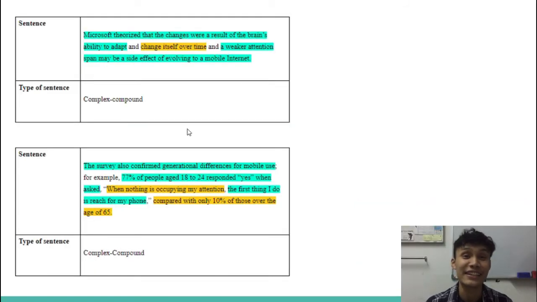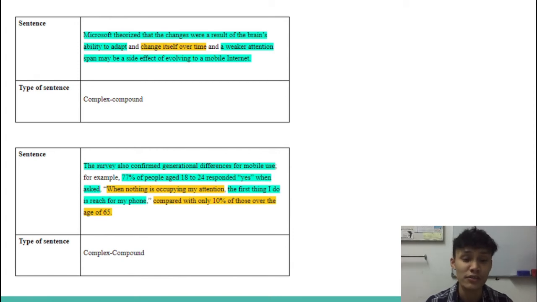So I will continue with the next sentence, which is: Microsoft theorized that the changes were a result of the brain's ability to adapt and change itself over time, and a weaker attention span may be a side effect of evolving to a mobile internet. Here, the first thing is to identify all the clauses, and here we have identified 3 clauses. 2 of them are independent clauses and one of them is a dependent clause. So if there are at least 2 independent clauses and at least 1 dependent clause, it is a complex compound